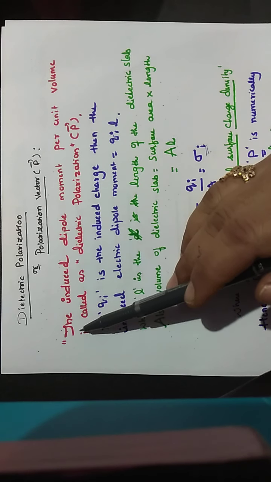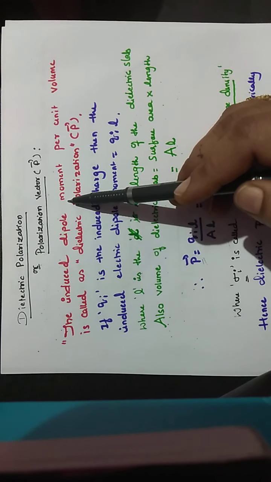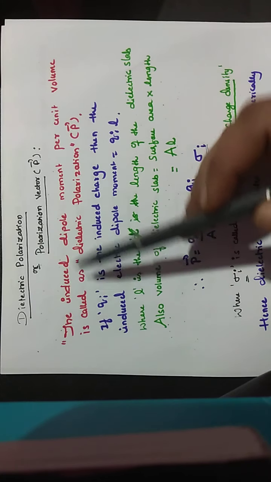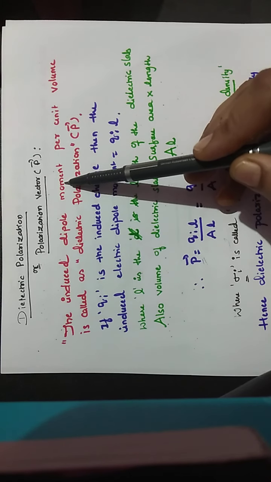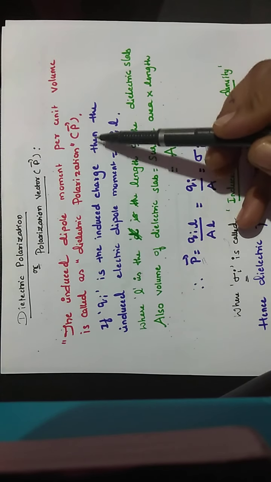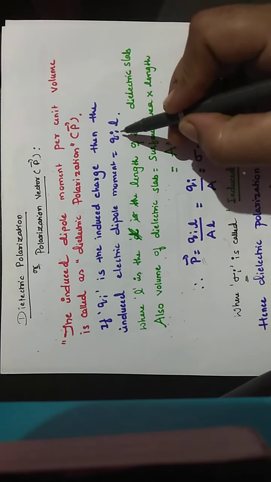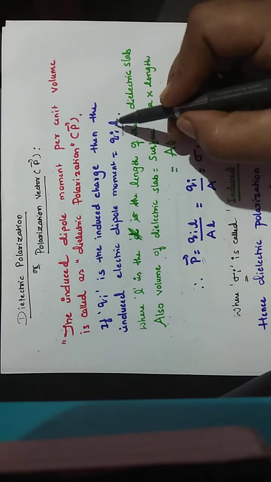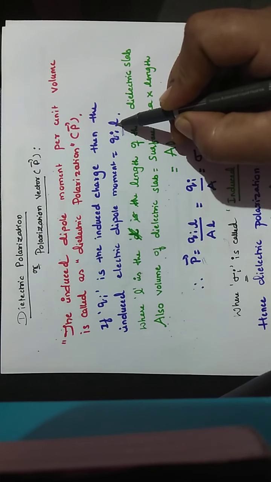So what is meant by dielectric polarization? The induced dipole moment per unit volume is called dielectric polarization. So dielectric polarization is nothing but the induced dipole moment per unit volume. If Qi is the induced charge, then the induced electric dipole moment is, as I have told, the product of one of the charges and the distance between them.